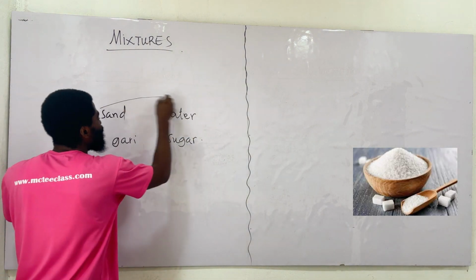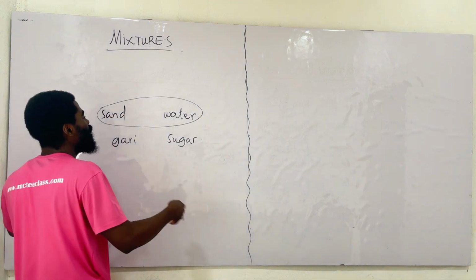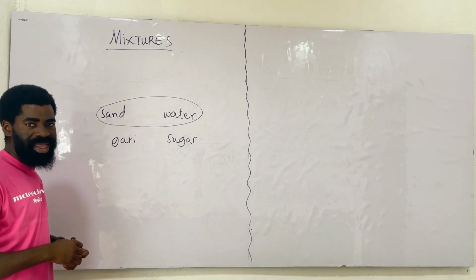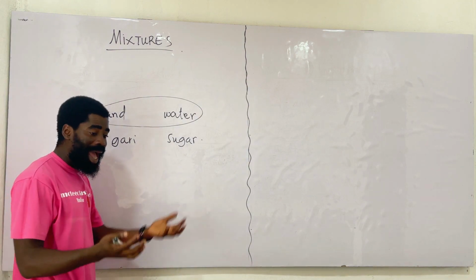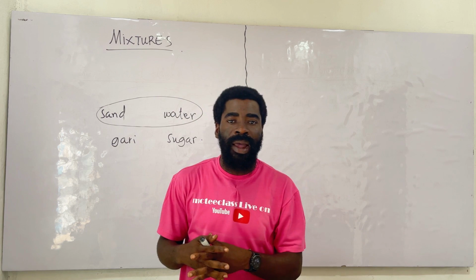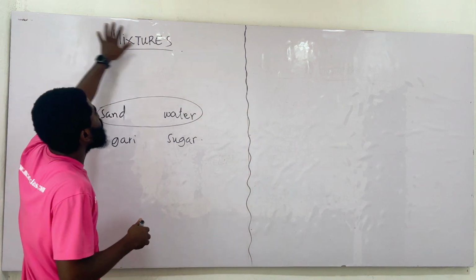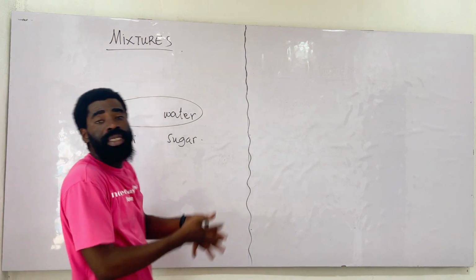If I mix the sand with the water, what I form is a mixture of sand and water. You get the point I'm making here? Good. And I'm doing this physically because I can see I have the water and the sand. When I mix these two together, I form a mixture. That means that a mixture is only formed from physical combination.